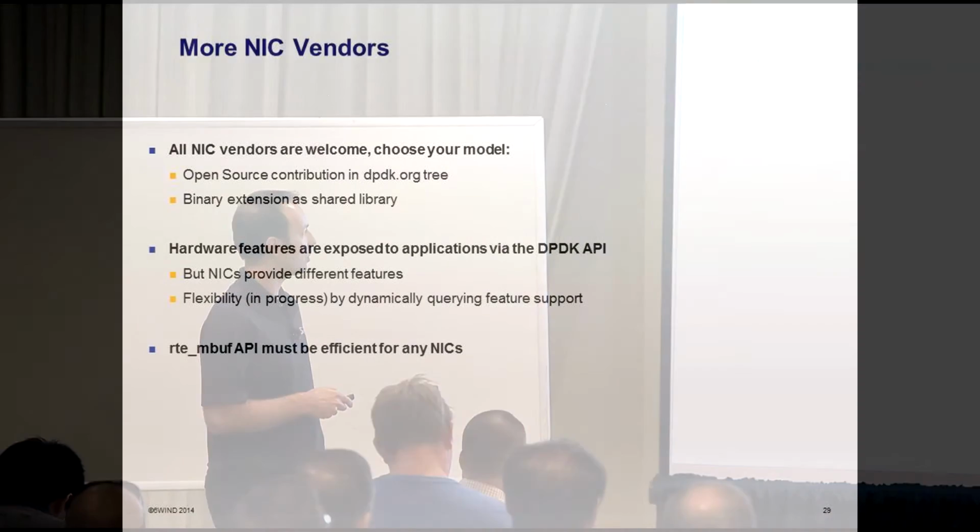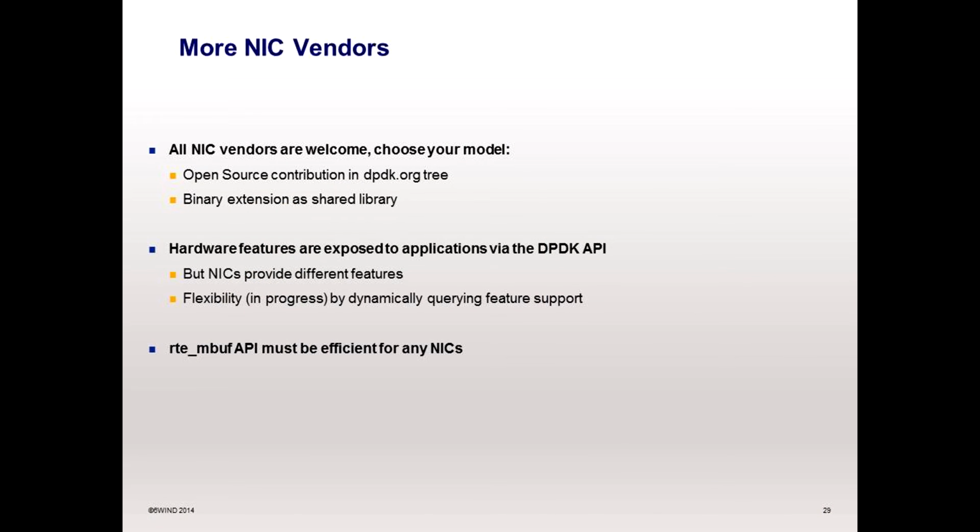Another thing which is difficult for the NIC vendors is the API. First, we have to be sure that the features of the DPDK can fit with the NIC features, or in the other sense, how to provide all the features of a NIC in a generic API. It's really difficult, and I think it's work to come.